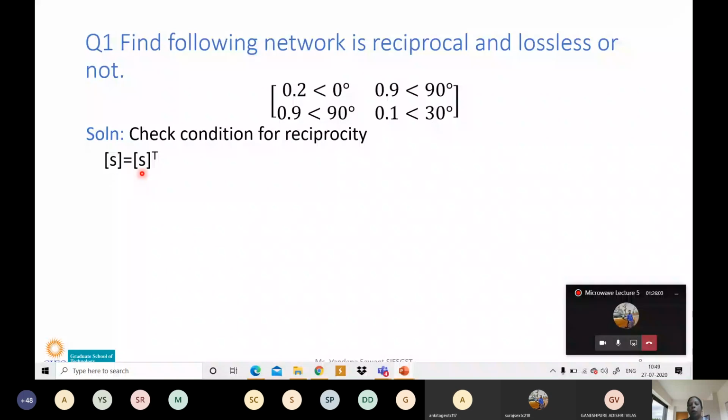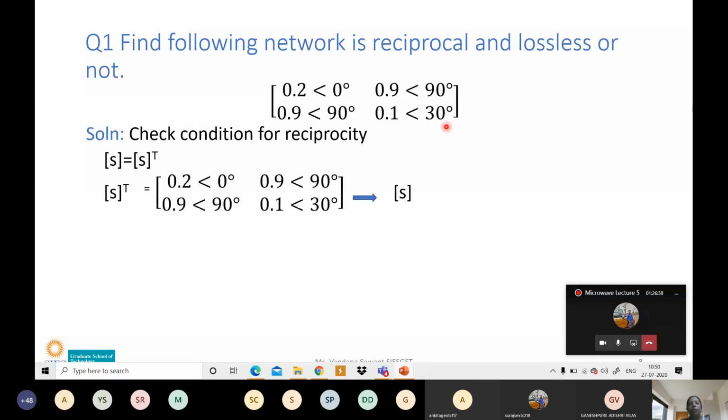Okay, so write down the transpose of this matrix. How will we write it? The first row, 0.2 at an angle of 0 degree and 0.9 at an angle of 90 degree, will become the first column. The second row, 0.9 at 90 degree and 0.1 at 30 degree, we will write as the second column. What is your answer?